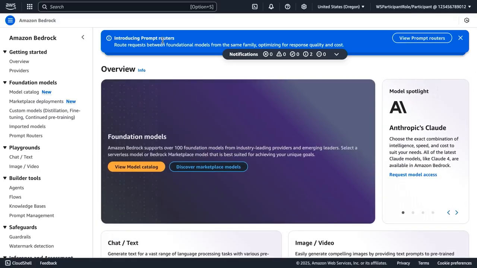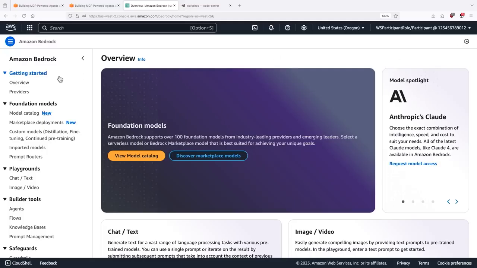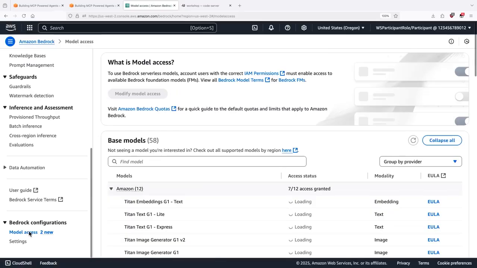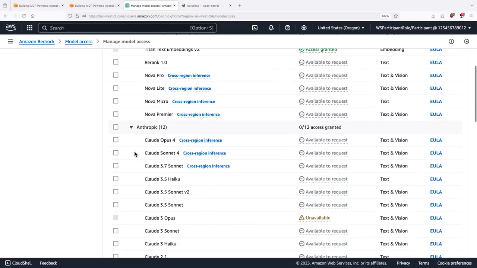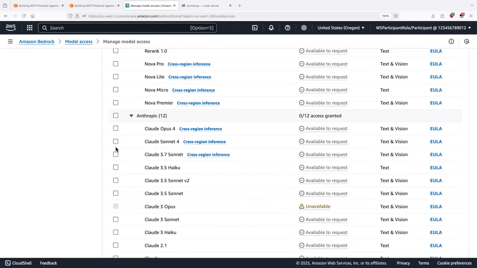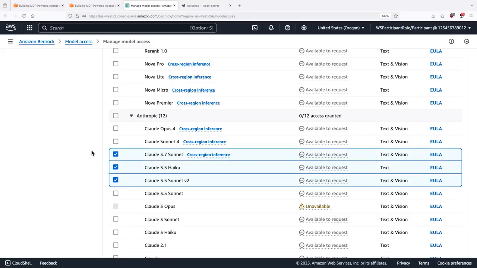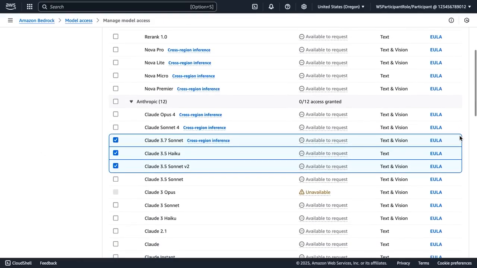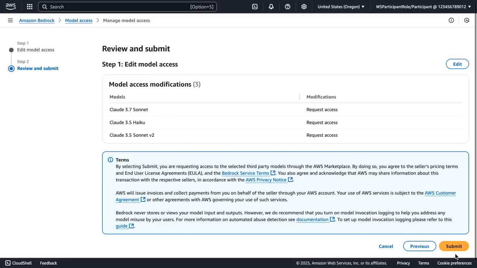When we get to the Amazon Bedrock console screen, we're going to want to enable the models so we can use them in our app, in our lab. Give it a second. I'm going to scroll down to this model access button, and then click modify model access. We got some new models, but they have not been enabled yet. So we're just going to use Claude 3.7, 3.5 Haiku, and 3.5 Sonnet. Enable those. We got Claude 4 already, yes, but I don't think it's enabled in this account yet. So we have to use the older models. I'm going to press next. Once we request access, submit.